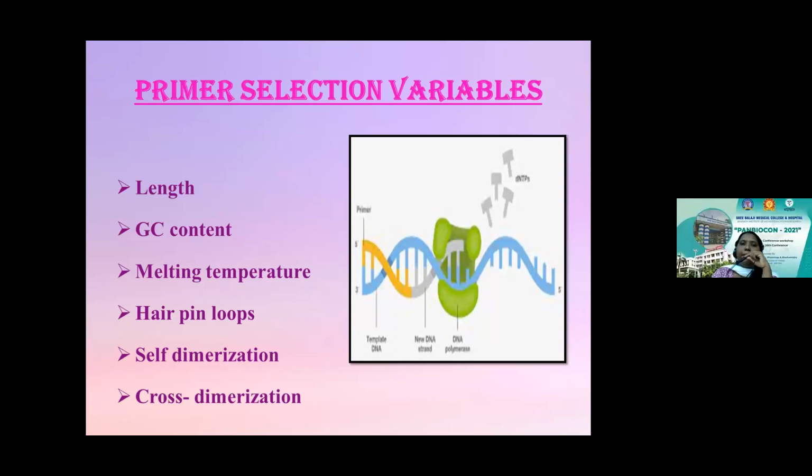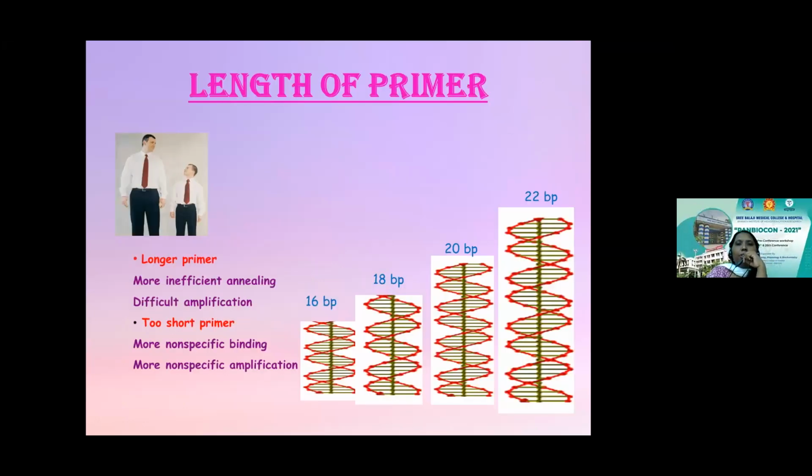There are certain parameters that are required when you go for your primer designing. The parameters include the length, the GC content, the melting temperature, the hairpin loops and self-dimerization, and the cross dimerization. So, length of the primer. A primer is nothing but a very short oligonucleotide fragment, which helps in the synthesis of the complementary strand. While talking about the length of the primer, it should neither be very small nor very large. A size between 18 to 22 base pairs is ideally preferred as the length of the primer. So what happens when you have a longer primer?